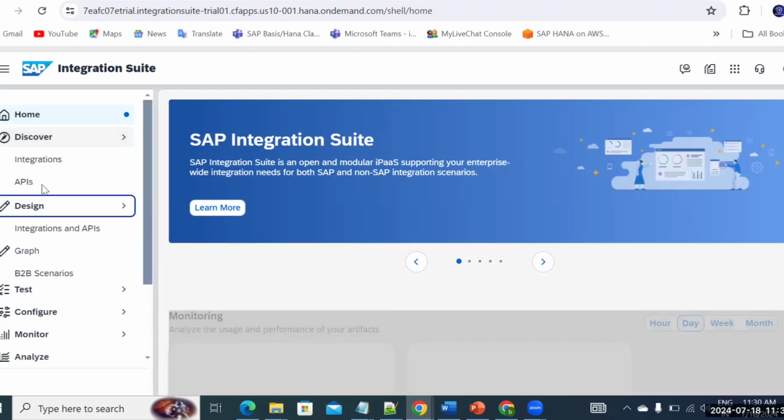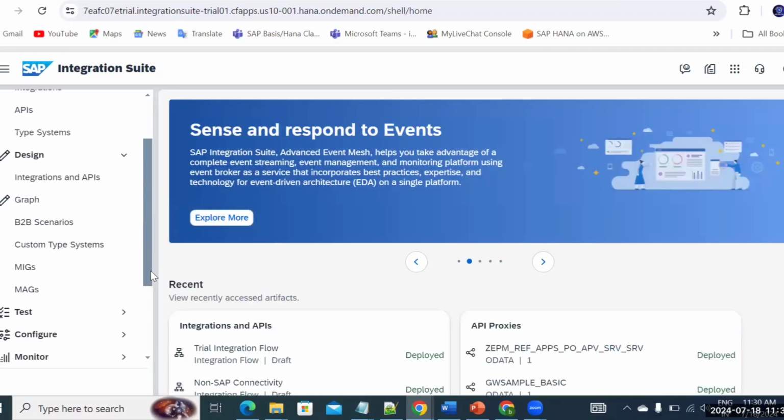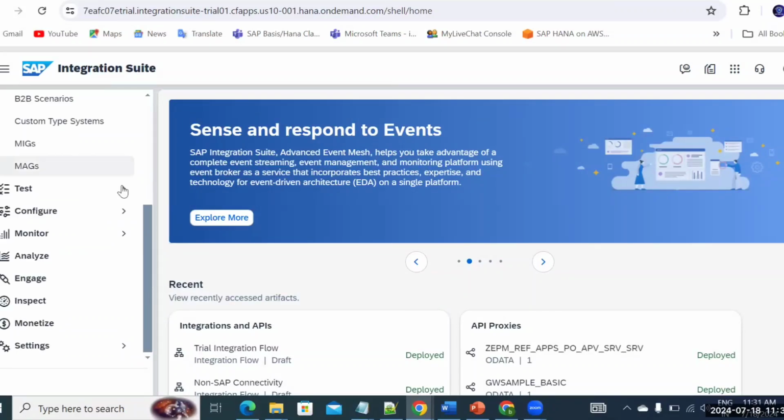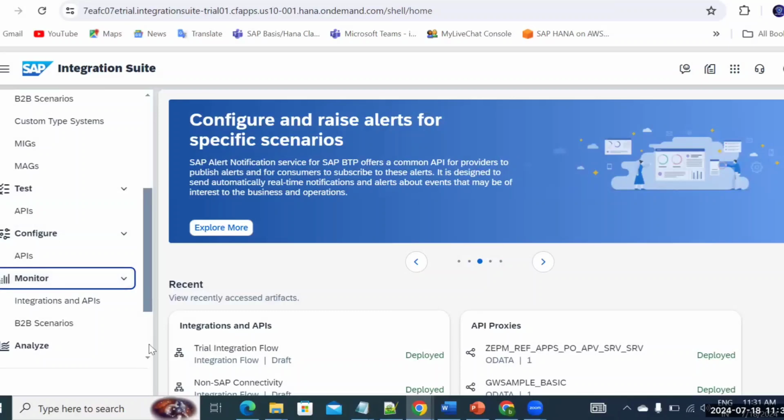You can see integrations, APIs, and graph, B2B scenarios. All these things we are going to discuss here. Also, I'll tell you most of the scenarios we're going to cover here. And then I'll also tell you how to use the test environment, how to use the configuration for the APIs, monitor, and all these things we're going to discuss.